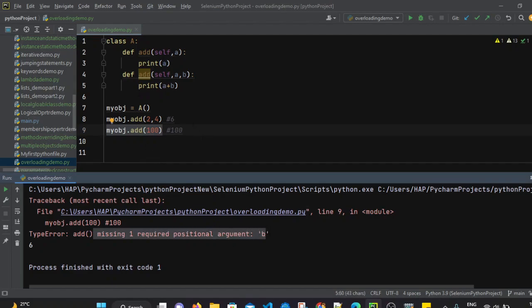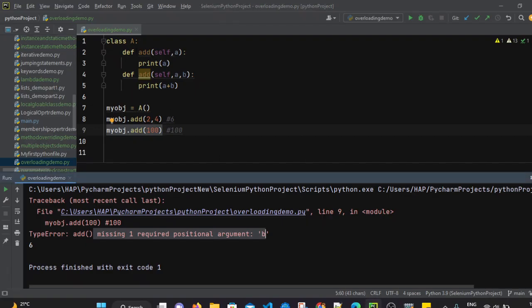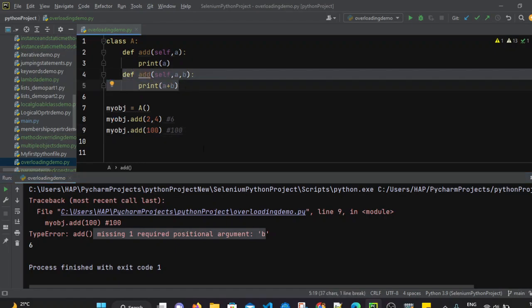That means the main problem with Python is that we may overload the methods but can only use the latest defined method. We have defined two add methods, and whichever is the latest one will override the previous one. So only this will be considered and the previous one will not.